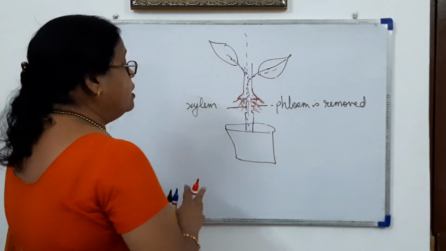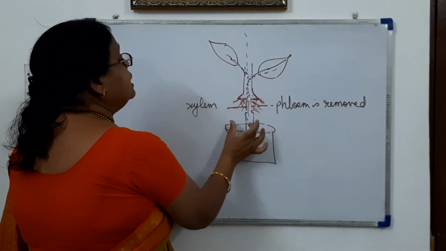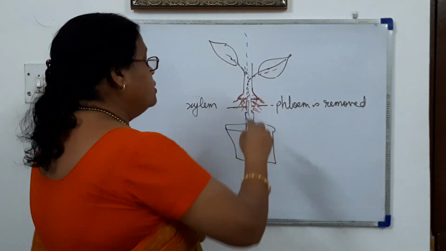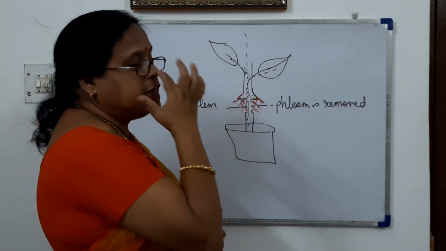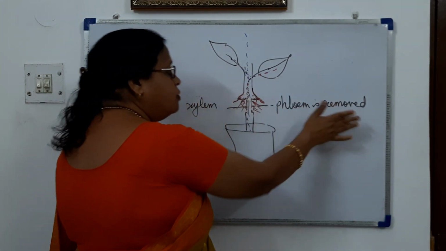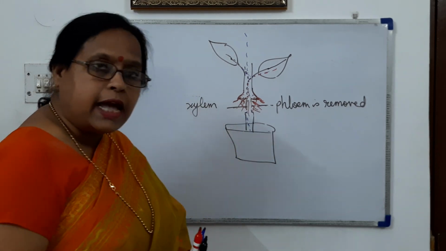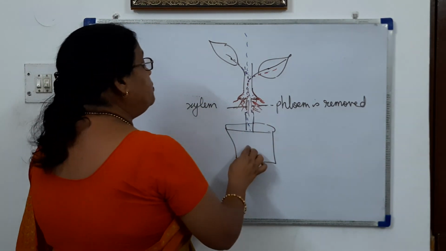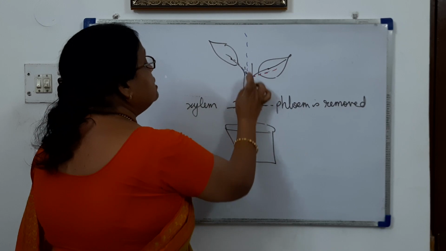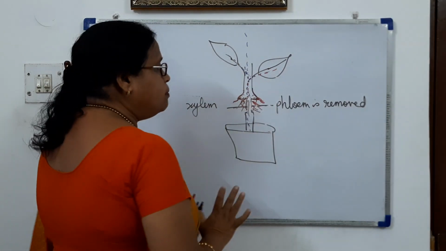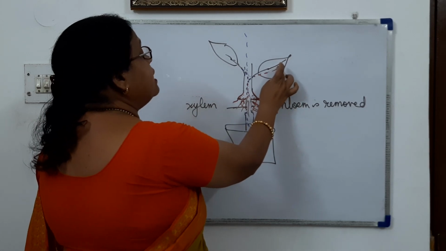Once again, we have girdled the stem of the plant. The outer part, which contains the phloem, is removed, and the inner part, the xylem, is intact in the plant, and from this part water and minerals are being supplied to the plant. The leaves are synthesizing the food.